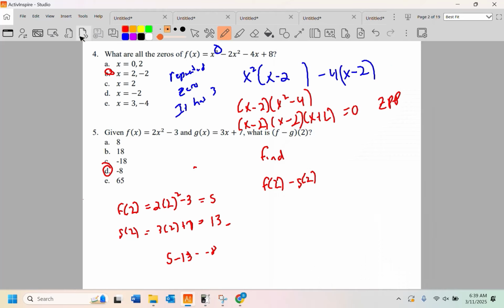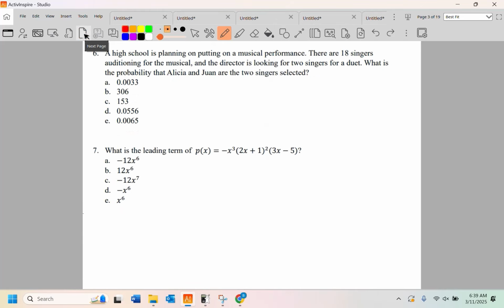So you ought to get the first 5 questions right on this thing. High school is planning on putting on a musical performance. There are 18 singers auditioning for the musical, and the director is looking for 2 singers for a duet. What is the probability that Alicia and Juan are the 2 singers selected?